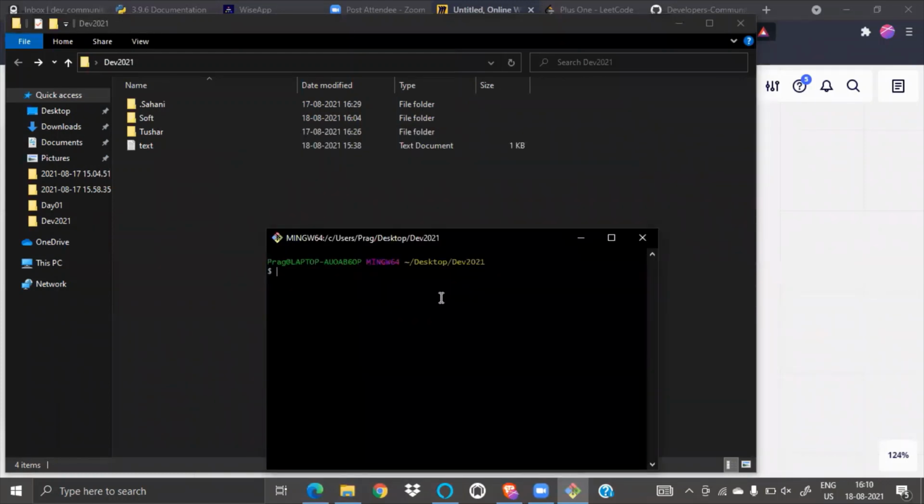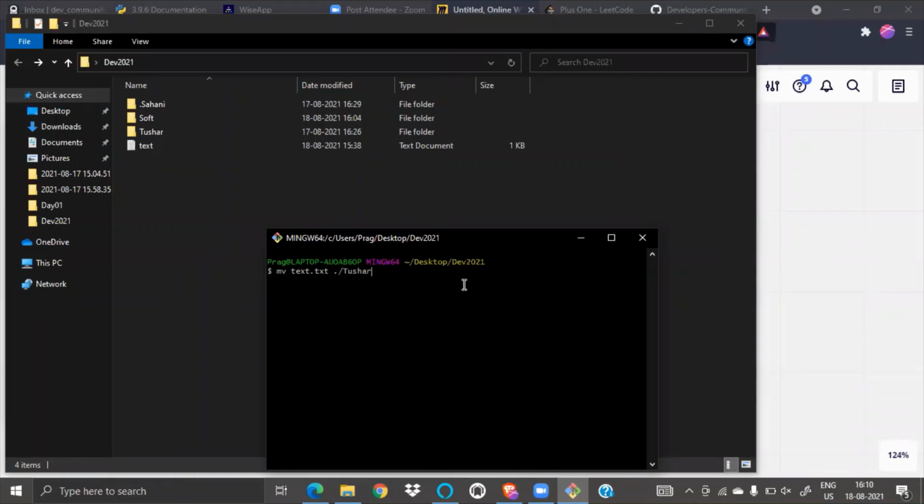Okay, so if I do MV and the txt file, I'm just showing a magic. I will not touch this file, and I will just move it somewhere else. So where should I move it? Let's move it to Tusar. I forgot the extension, txt. Always write the extension, guys, because it may create some problem. You know the dot portion, this is called the extension.